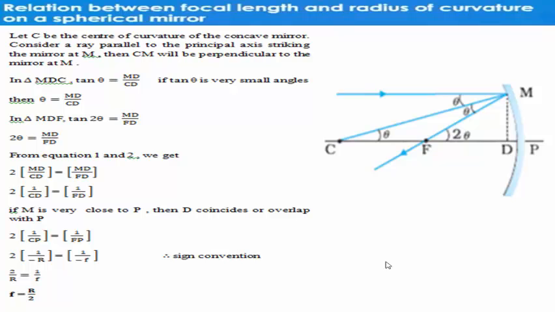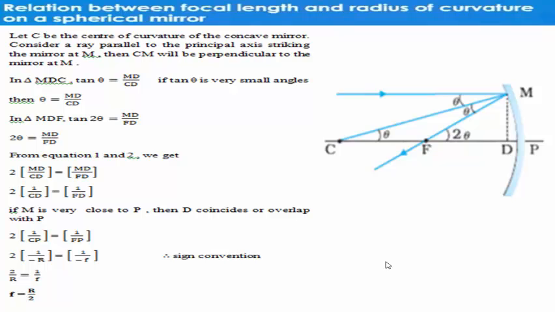In triangle MDC, tan theta is MD divided by CD. If theta is a very small angle, then we can write theta equals MD divided by CD. Again we consider one more triangle, that is MDF. Tan 2 theta equals MD divided by FD. Again, if 2 theta is very small, then we can write 2 theta equals MD divided by FD.